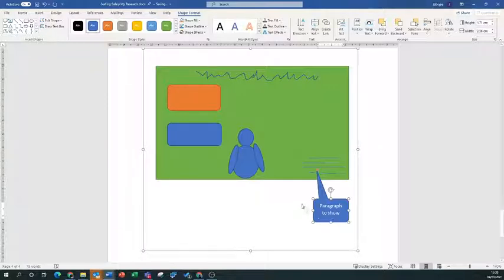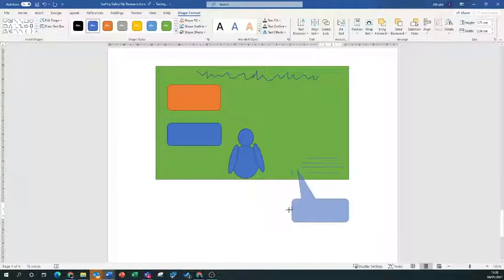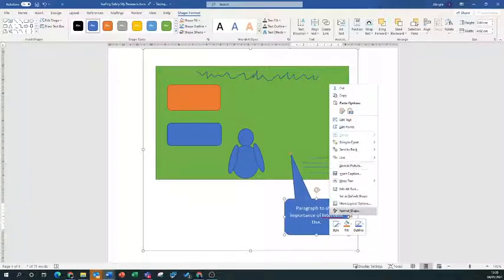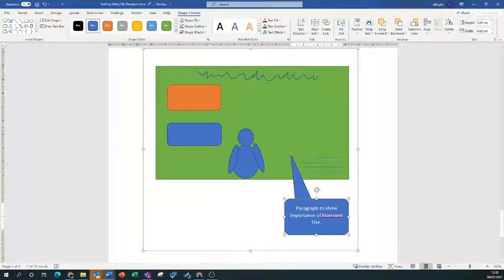And these are called callouts, and they're really a quick way of annotating and showing people what your work is. Internet, good.